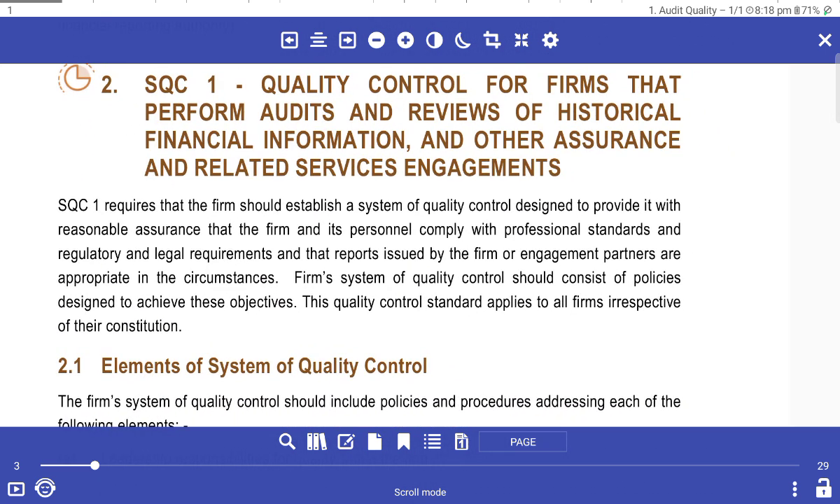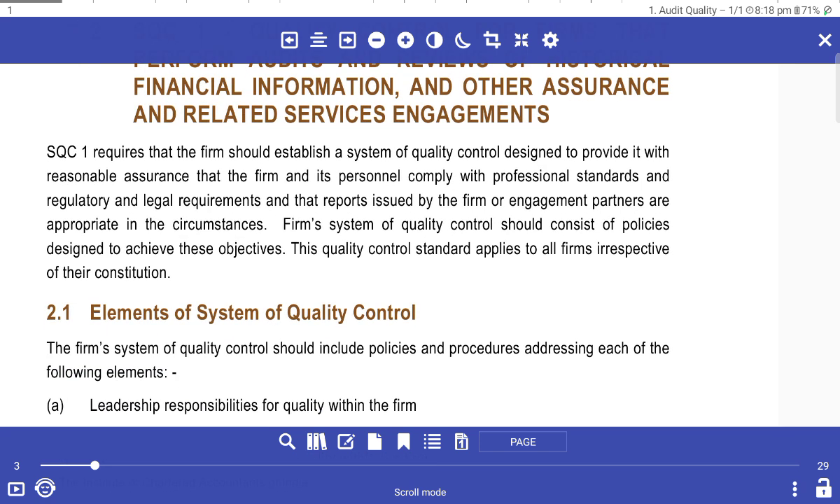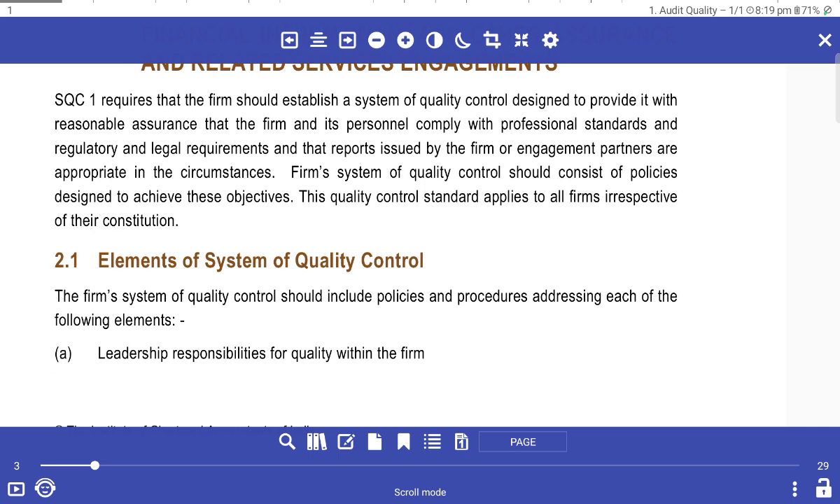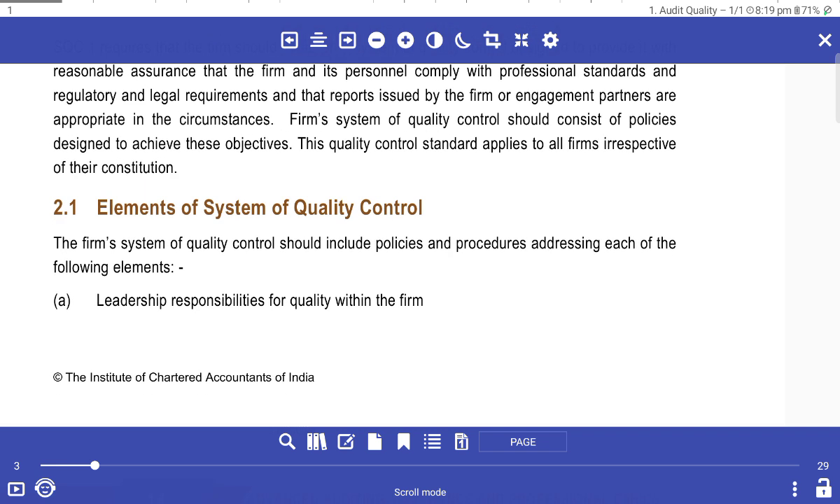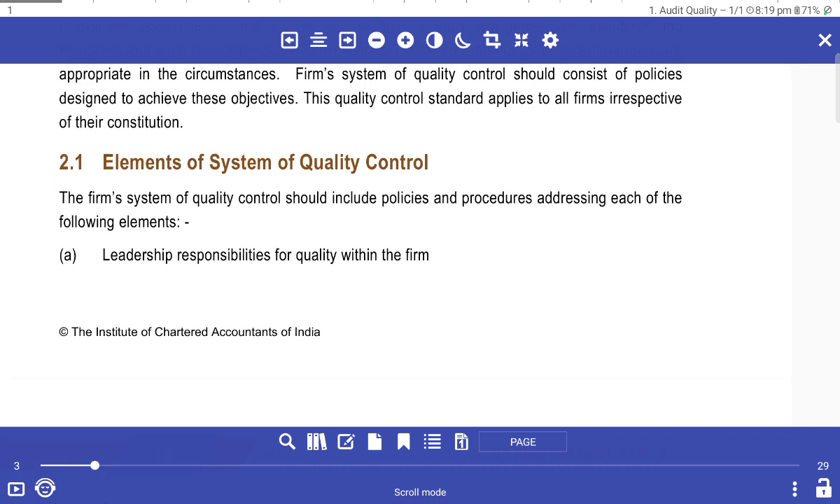SQC 1 requires that a firm should establish a system of quality control designed to provide it with reasonable assurance that the firm and its personnel comply with professional standards and regulatory and legal requirements, and that reports issued by the firm or engagement partners are appropriate in the circumstances. The firm's system of quality control should consist of policies and procedures designed to achieve these objectives. These quality control standards apply to all firms irrespective of their constitution.